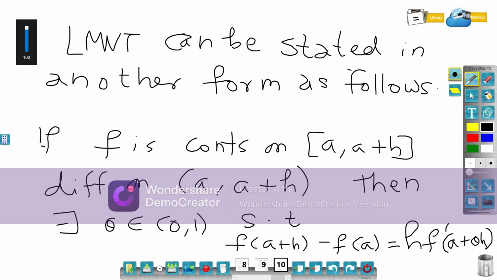This can be proved very easily by taking, in the previous theorem, b equal to a plus h, and the proof can be done. That's not difficult.